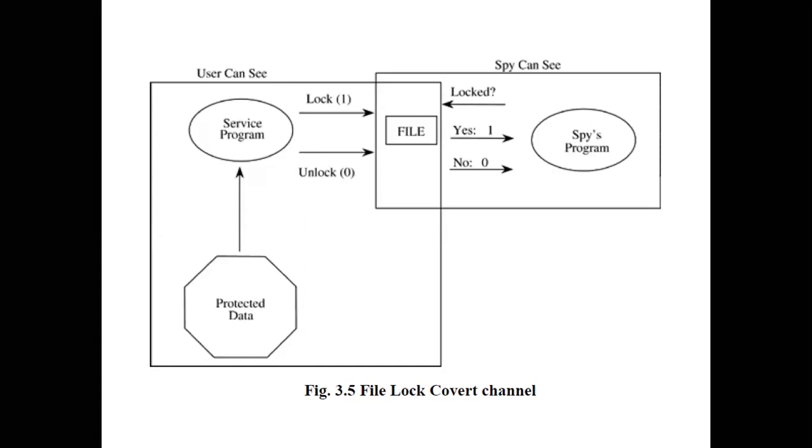Now, as shown in the figure, the service program reads the confidential data. Once the service program is reading the protected data, to which the spy should not have access, it will reveal the information to the spy program. So the service program will read the confidential data and signal the data one bit at a time by locking or not locking the file. In this way they are going to share the information.